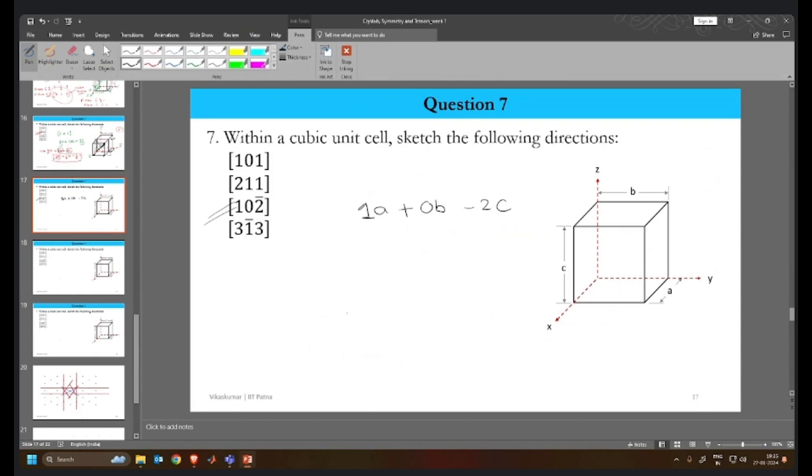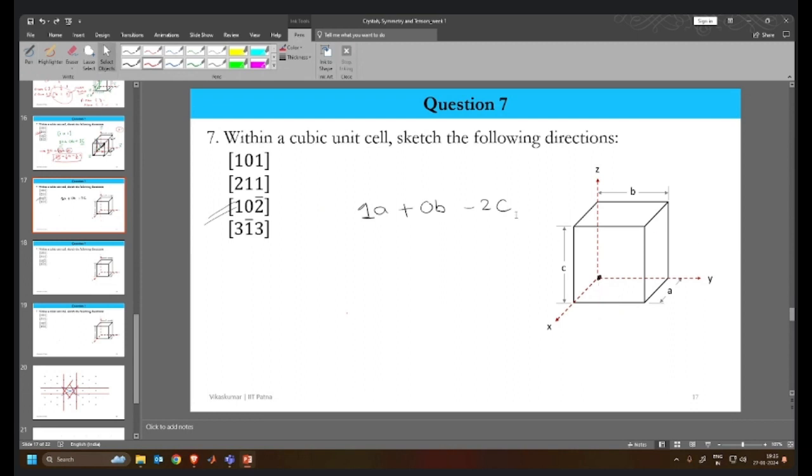So one freedom which is associated with us is that we can change the origin. Okay, if I have to draw the minus of C in this same unit cell, considering this to be the origin, I need to go in the negative direction of C. Sorry, it's not in that direction. Yeah, I need to go in this direction by twice the amount. I don't want to draw that, and I don't want to extend my unit cell. I want to represent my direction within this particular unit cell only.